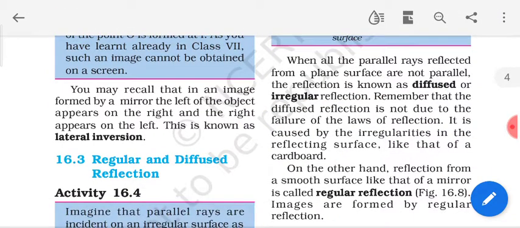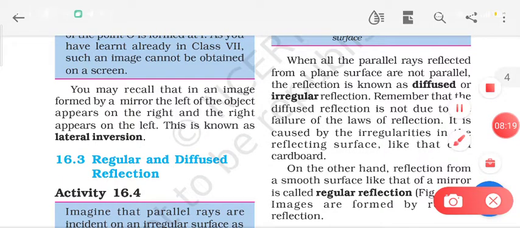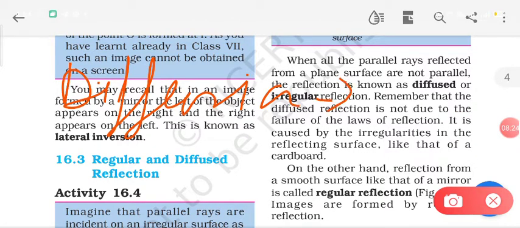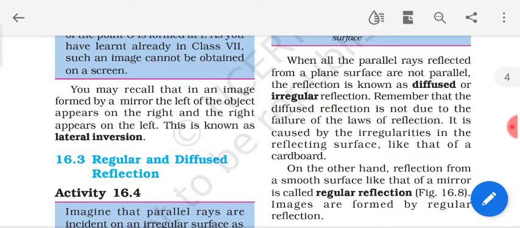So whenever the light falls on a rough surface, the reflection will be diffused reflection. So we can say that the diffused reflection is caused due to the irregularities of the rough surface.